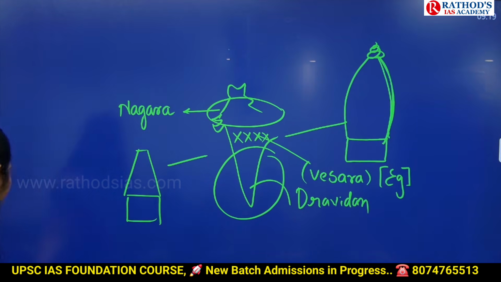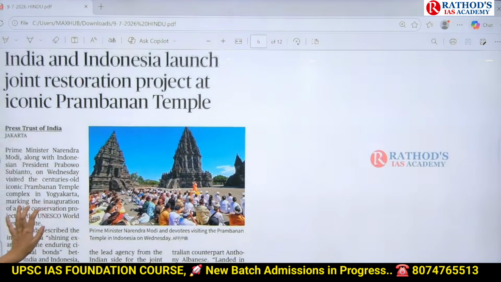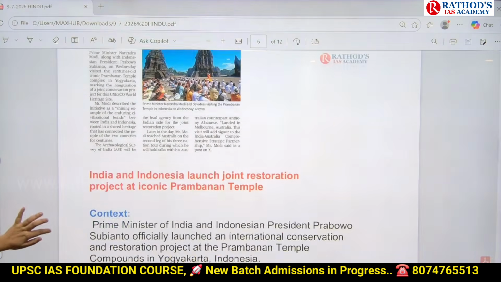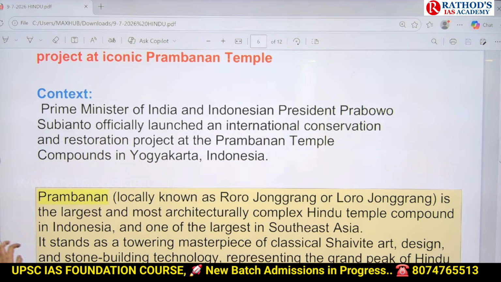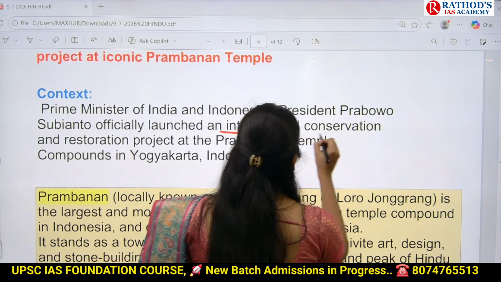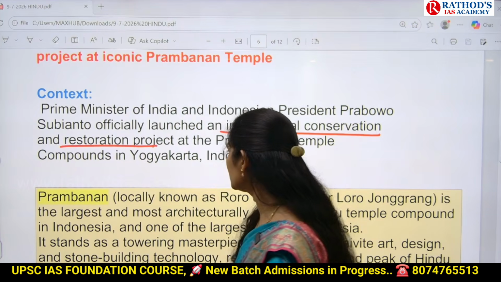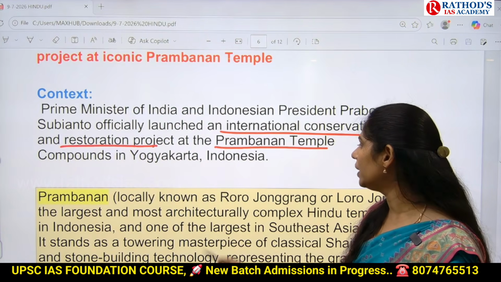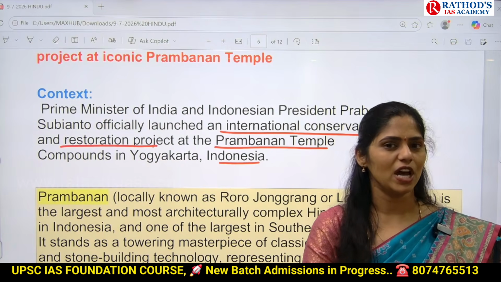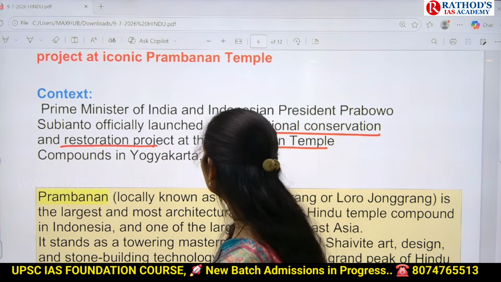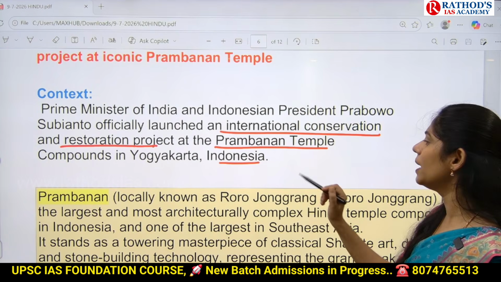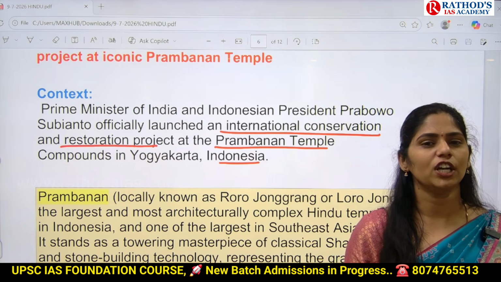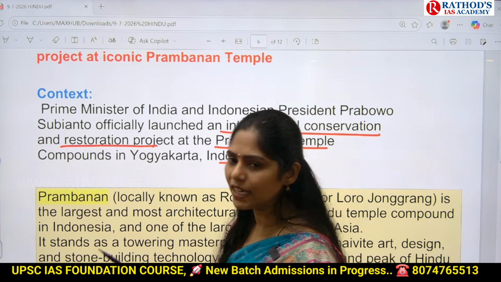Okay. Now let us see some facts related to this Prambanan temple. Our Prime Minister and Indonesian President officially launched the International Conservation and Restoration Project at Prambanan Temple compound in Indonesia. So if UPSC wants to ask a simple question, it can give: Recently, International Conservation Restoration Project of Prambanan Temple is in news. It is an initiative of which of the following countries?